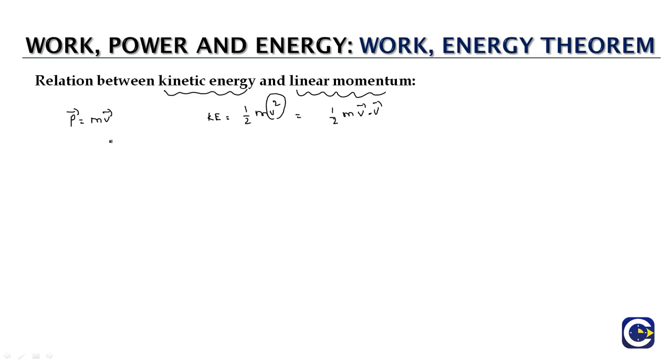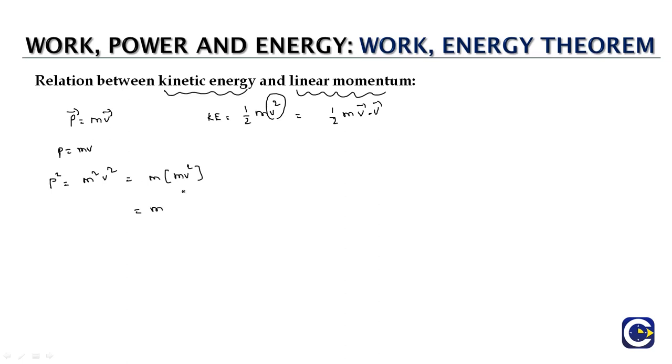So we'll try and look at what is the relation between the kinetic energy and the linear momentum. Of course here we'll just look at the magnitude of the linear momentum. So magnitude of the linear momentum will be m into v. Now when we square it, it will be equal to m square v square. We'll just take one m out, and what we'll be having is m into mv square.